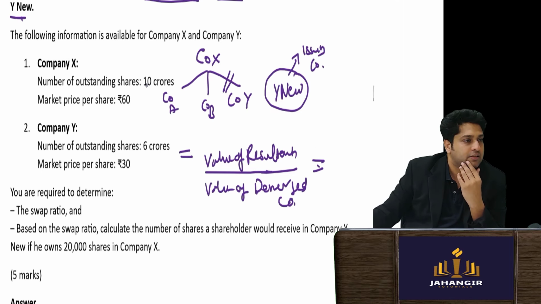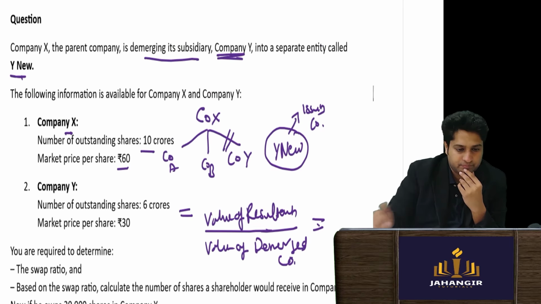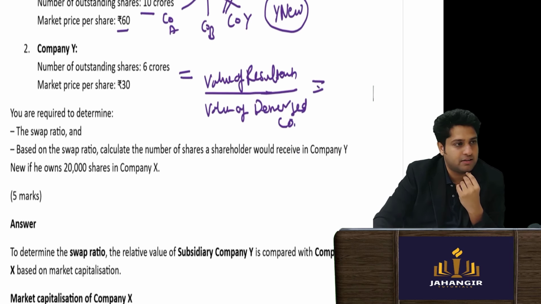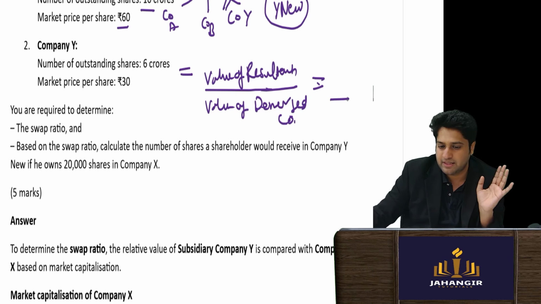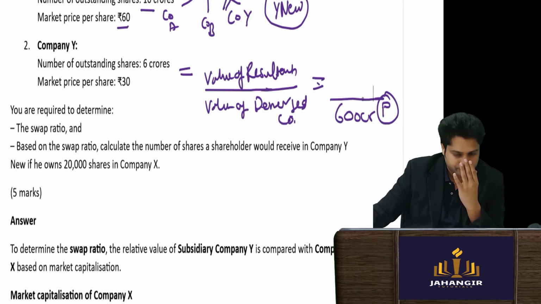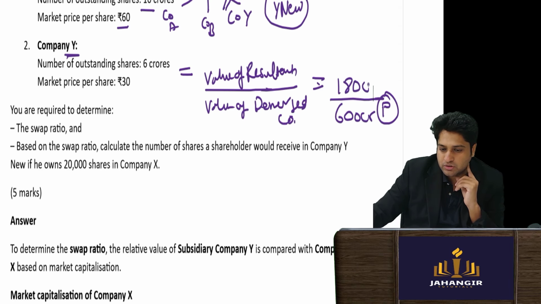Let's see, company X had 600 crores. Company X is the parent company, so we write the parent company details here. I'm explaining the logic simultaneously. 600 crore is the parent company, and company Y is 180 crores, the resultant company.